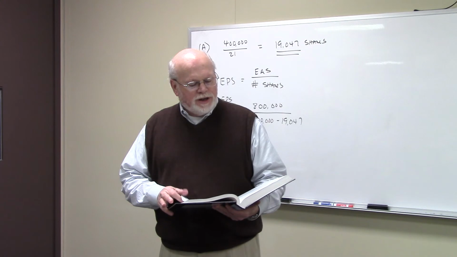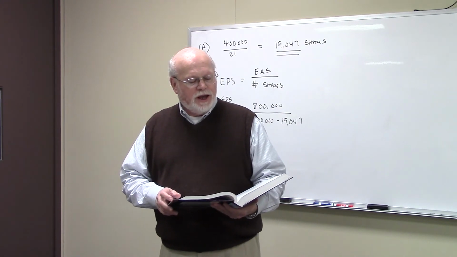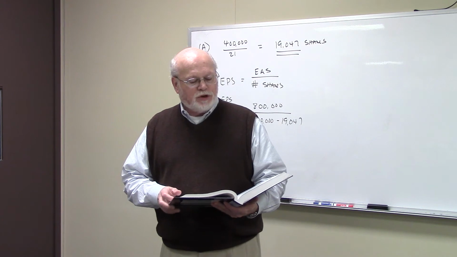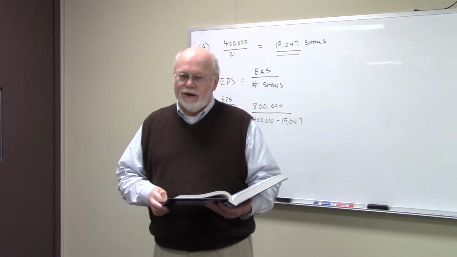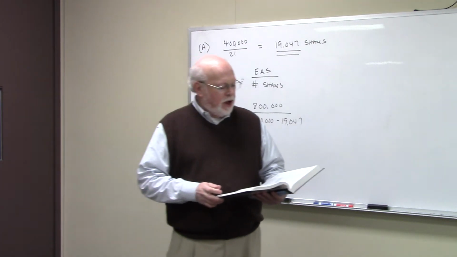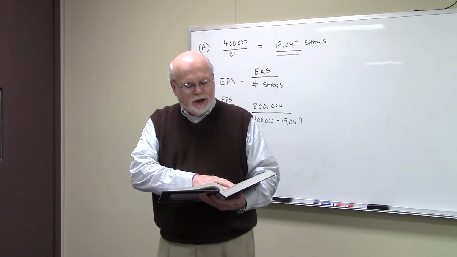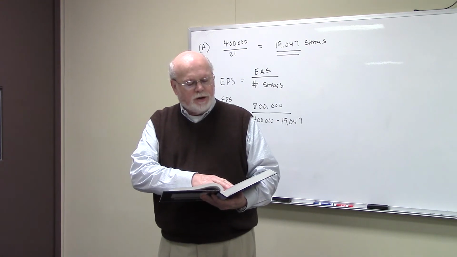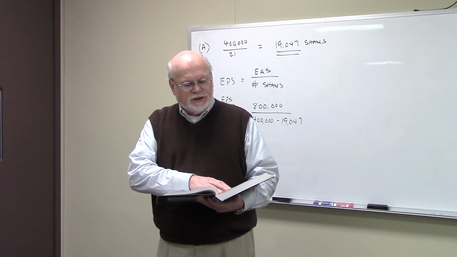The firm is currently considering whether it should use $400,000 of its earnings to pay cash dividends of $1 per share or to repurchase stock at $21 a share. A part: approximately how many shares of stock could the company repurchase at the $21 per share price using the funds that would have gone to pay the cash dividends?